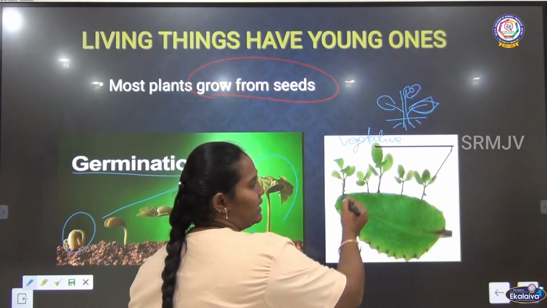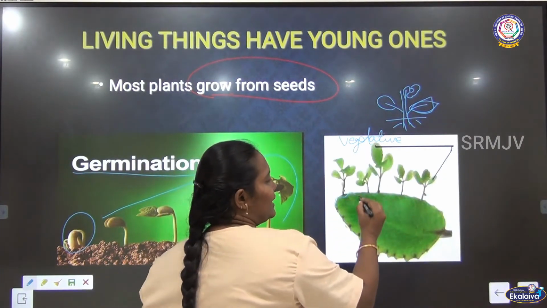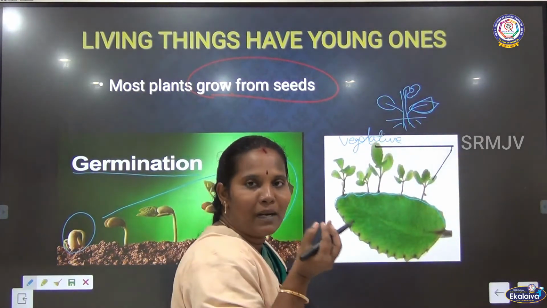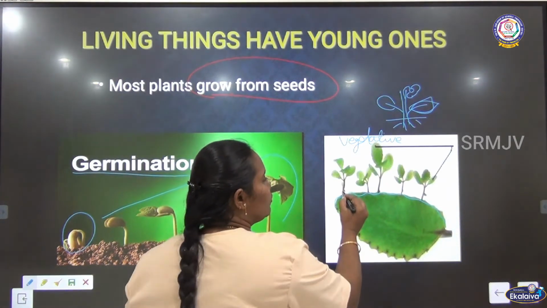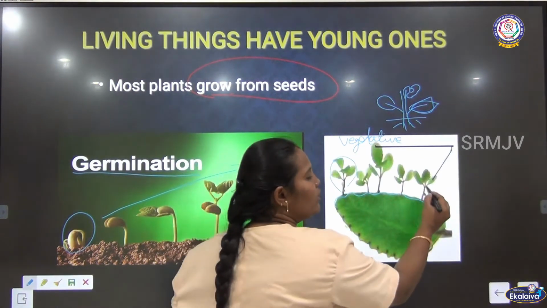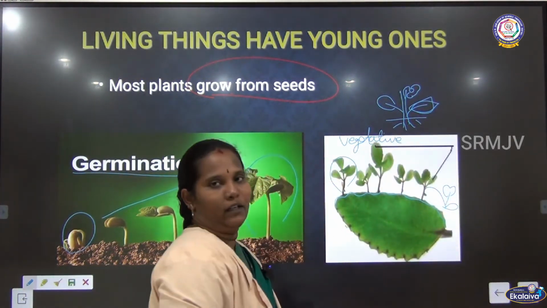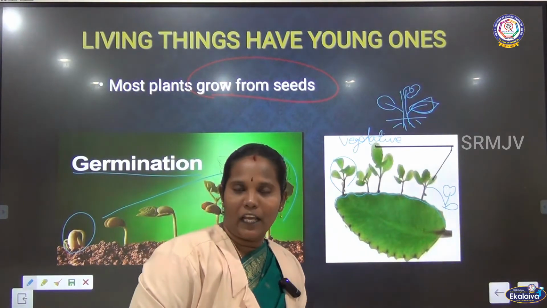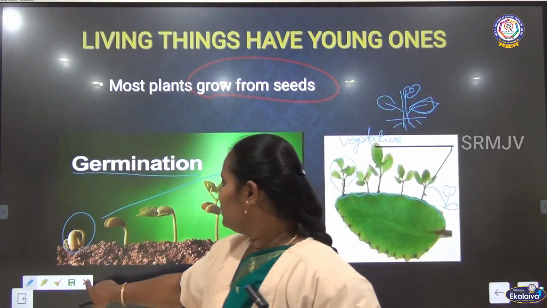It is actually seen in the bryophyllum plant. The edge of the leaf can make some small buds. From these buds, new leaves form. After that, these new leaves fall down to the ground and make a new plant. So this is vegetative reproduction. So plants can give their young ones by these two methods.